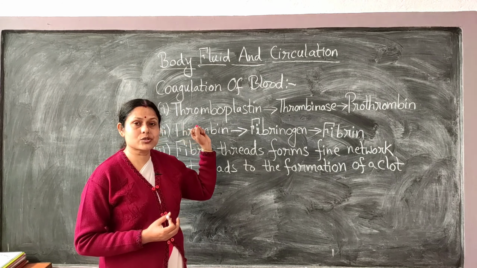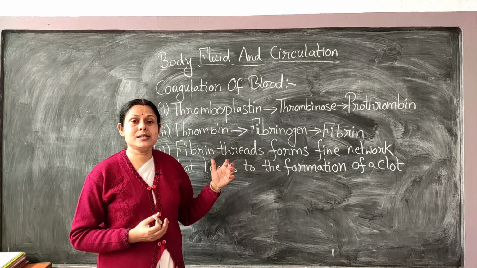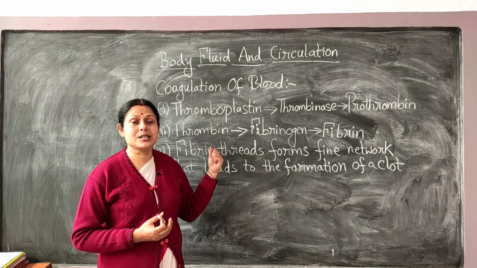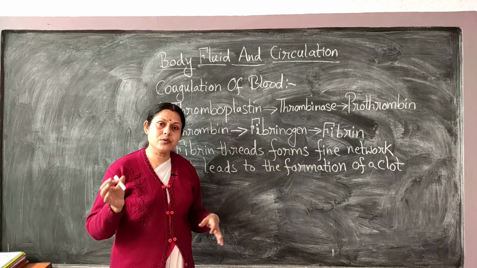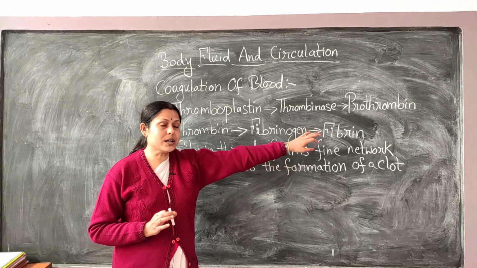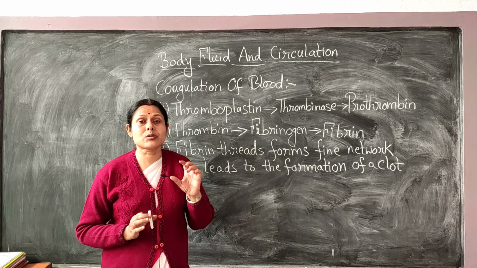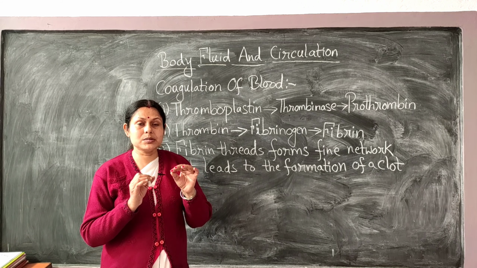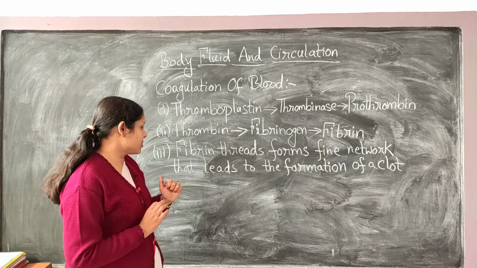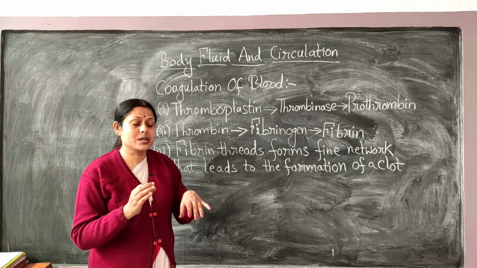Now this thrombokinase helps in the conversion of fibrinogen. This fibrinogen is again not so effective. The fibrinogen has to be converted into fibrin, of course in the presence of thrombokinase, calcium ion and vitamin K. Once this fibrin is formed, these fibrins are insoluble proteins, and they bind with one another to form thread-like structures. These thread-like structures then form a fine network at the place of injury.